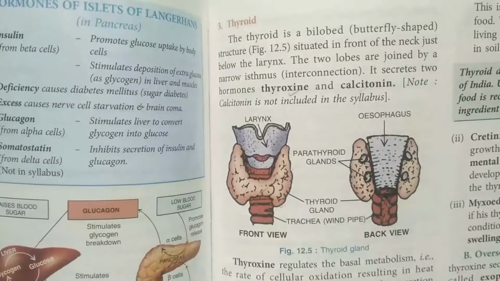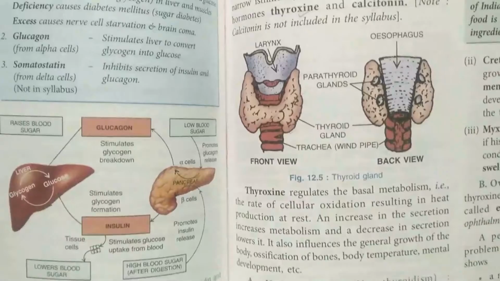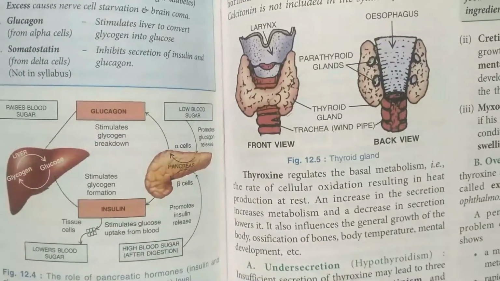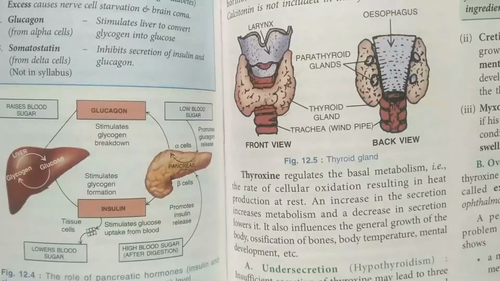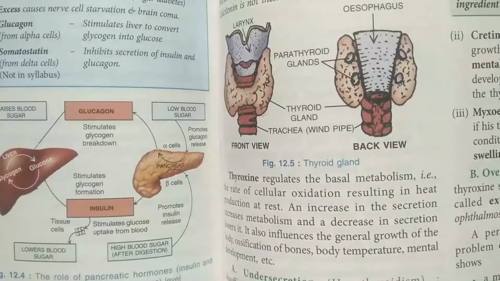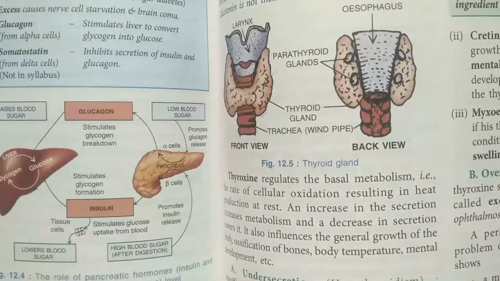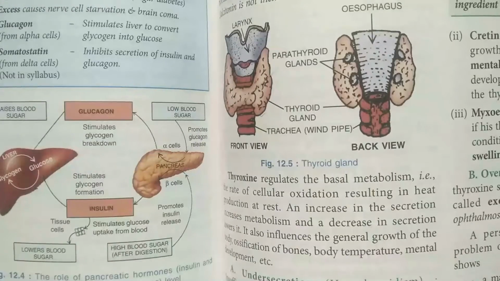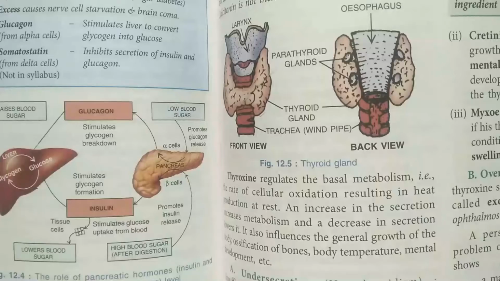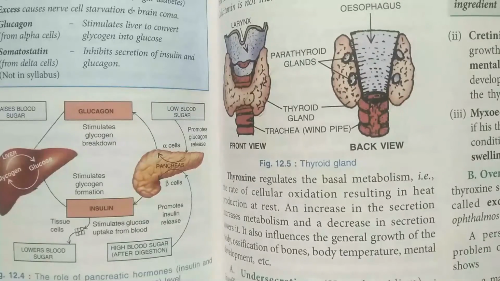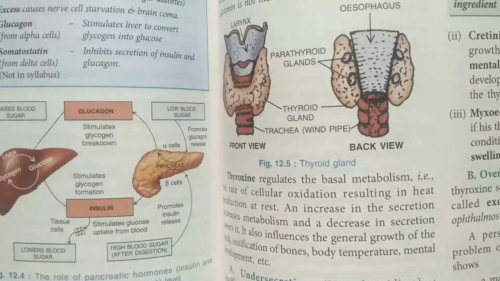Now the thyroid regulates the basal metabolism. What is basal metabolism? It means the basic metabolic activities taking place in our body, and some of these are breathing, heart rate, central and peripheral nervous system, body weight, muscle strength, menstrual cycle, body temperature, and cholesterol levels.